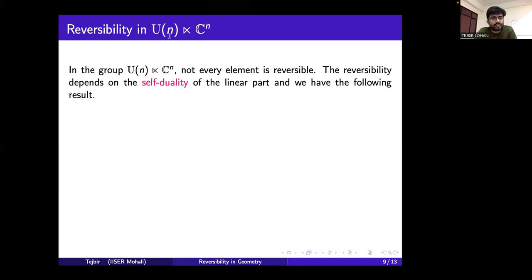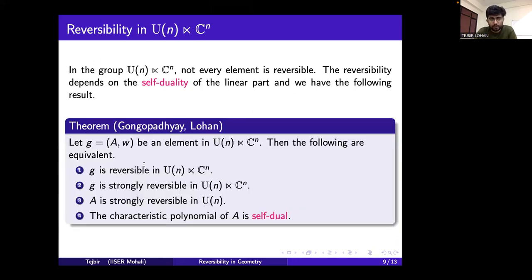Now consider the group U(n) semi-direct product C^n. In this group, not every element is reversible. The reversibility depends on the self-duality of the linear part of the element in this group, and we have the following result. Note that here reversible if and only if strongly reversible holds, and further G is strongly reversible if and only if the linear part of G is strongly reversible in U(n).